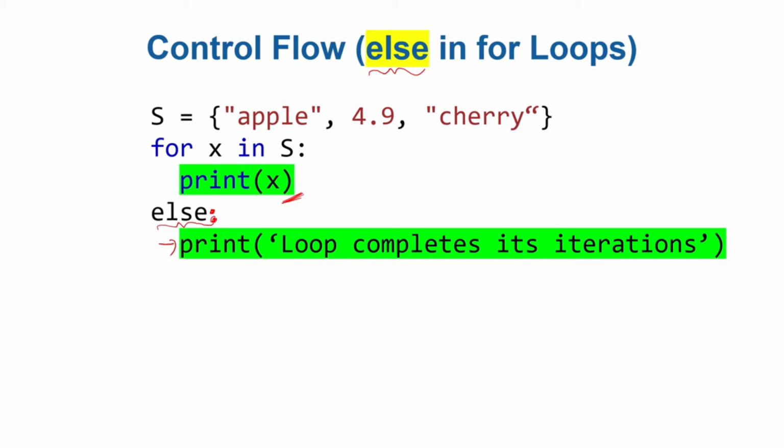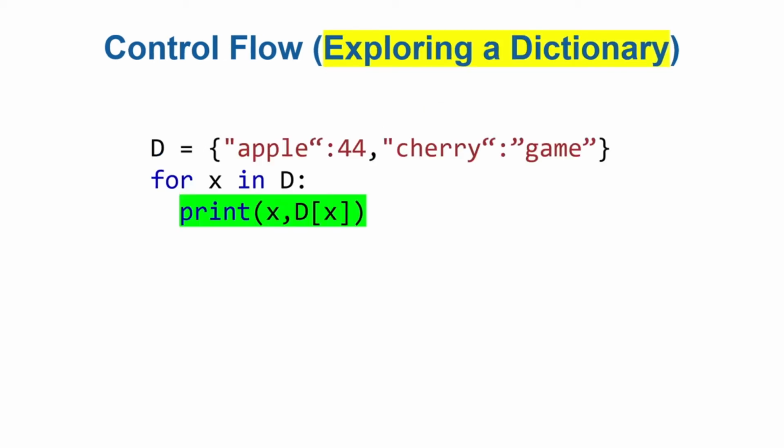Okay, just one more example of a for loop, and here we use a dictionary. I'm introducing some data structures here just for fun. We will see these data structures in detail later on. So a dictionary, that's a key value pair. It is like a set, but one item consists of two parts. That's called a key, and that is called a value. That's a key and that's a value. Like a dictionary, we have keys and values.